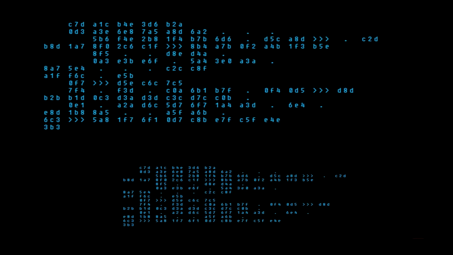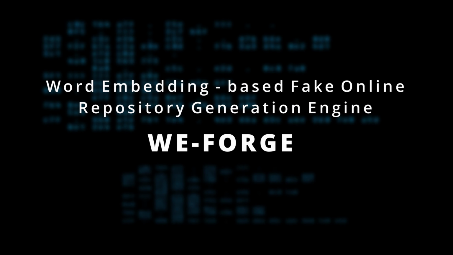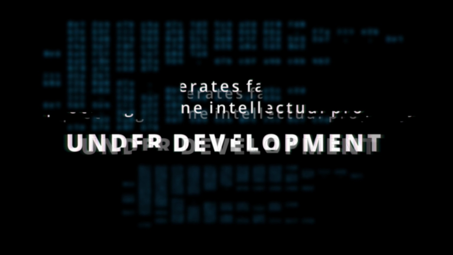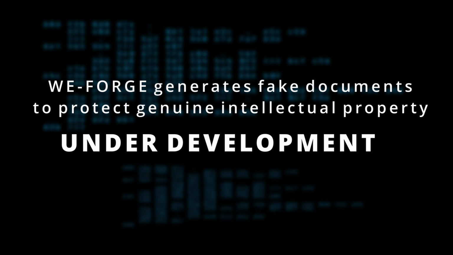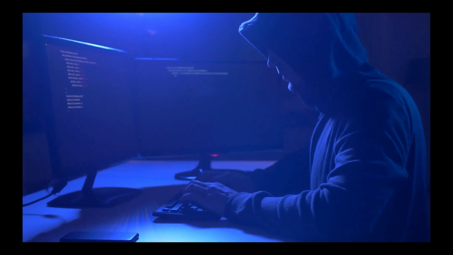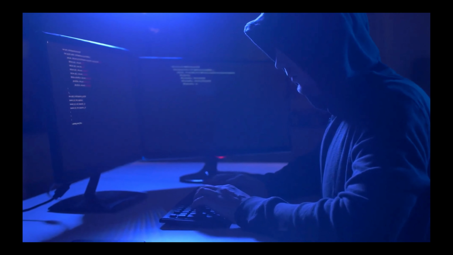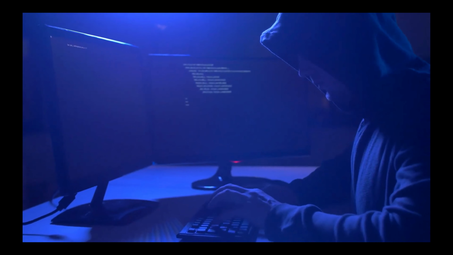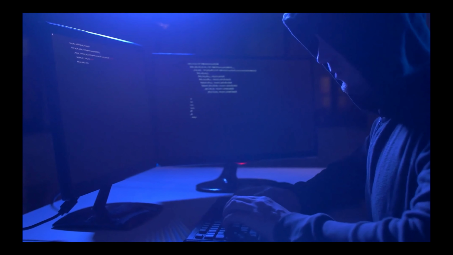Let's move on to cybersecurity, where a new artificial intelligence is creating fake documents to deceive hackers. The algorithm called WeForge, that is, word embedding based fake online repository generation engine, geez, that was a long one, generates decoys of patents under development to protect intellectual property. The idea behind WeForge is to create several fake versions of every critical document that a company may need to protect, increasing drastically the difficulty of a potential cyber attack and ransomware.